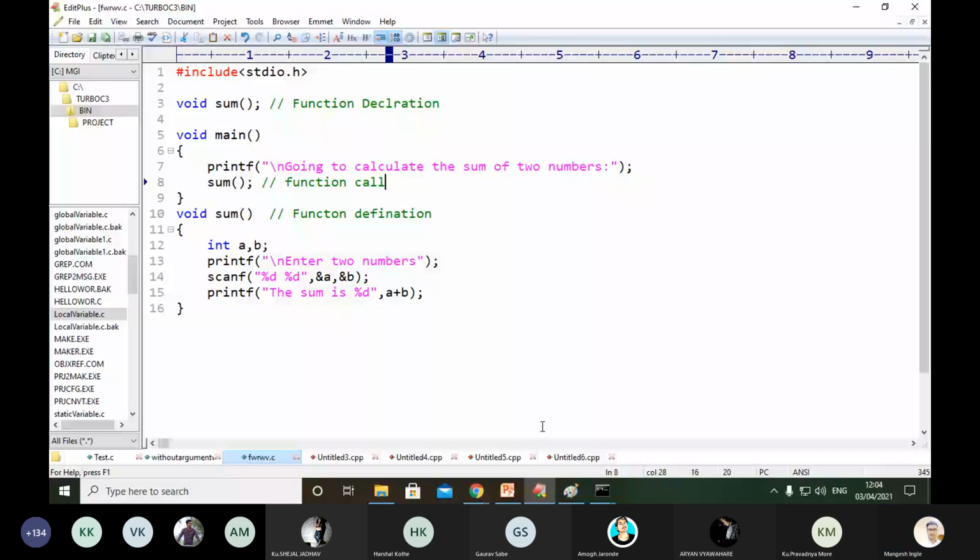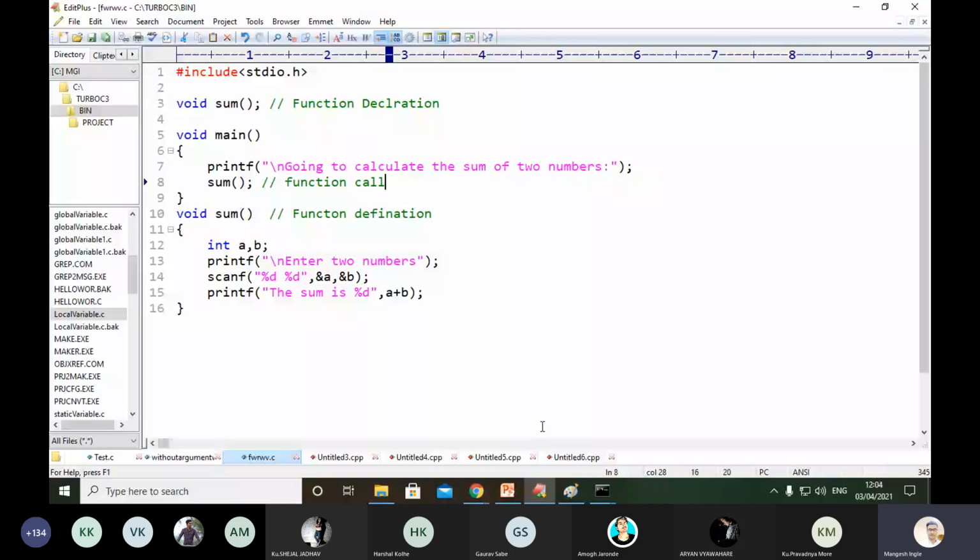Then the compiler will switch to the function named sum. If it is present, the compiler will find that function. If it is not present, then the compiler terminates the execution process. So the sum function can be found by the compiler if it is present.